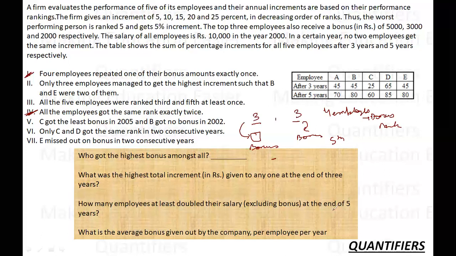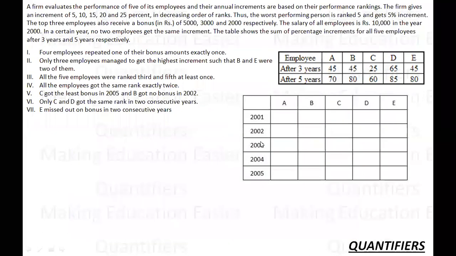C got the least bonus in 2005, which means C got 3rd rank. Okay, so let's move to the table and let's start filling the values. Let's see what we can find out.